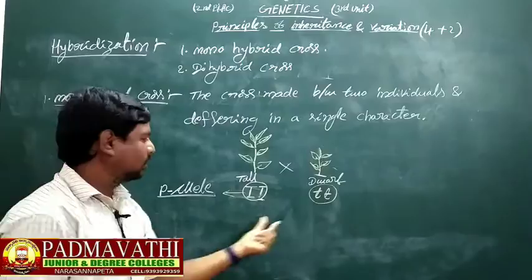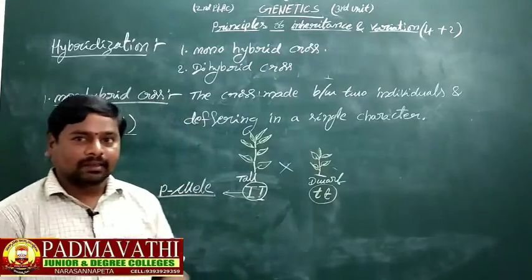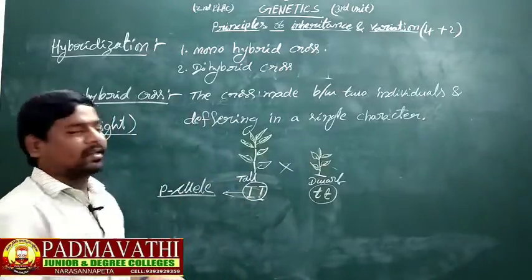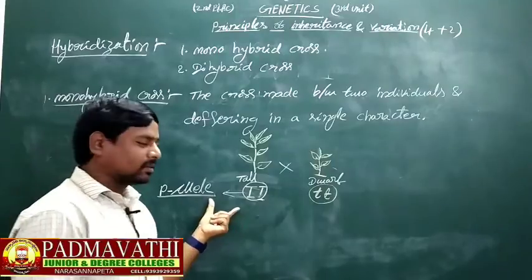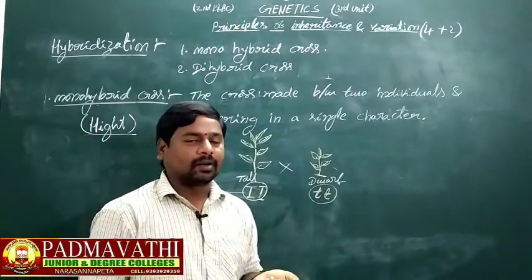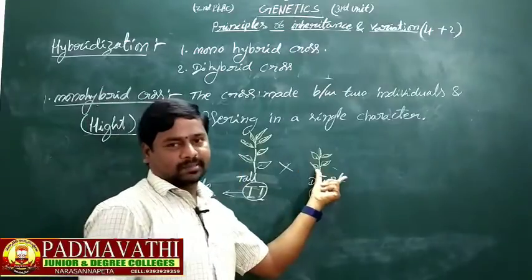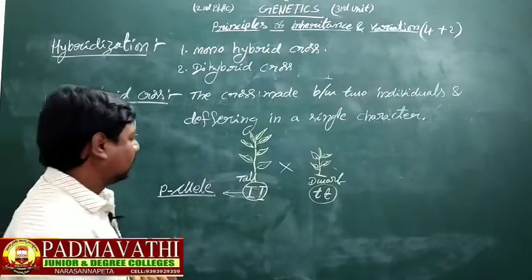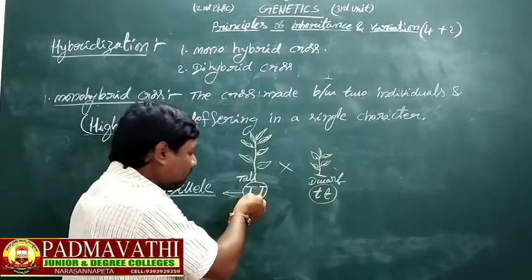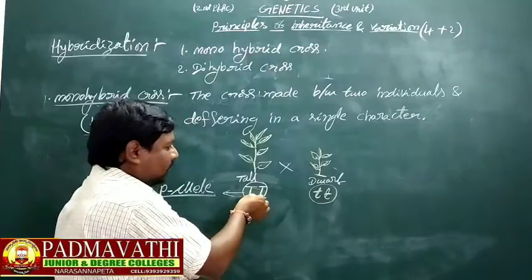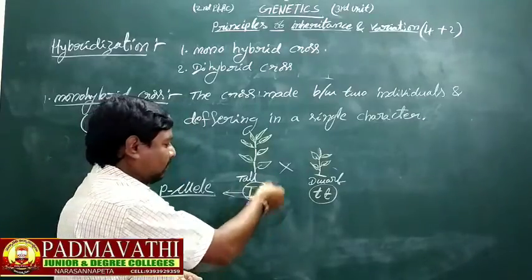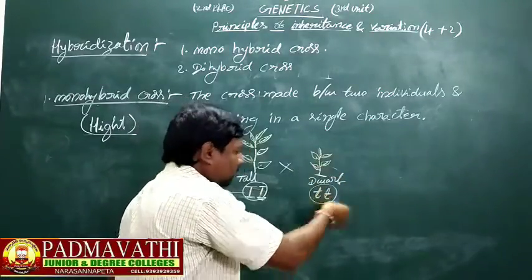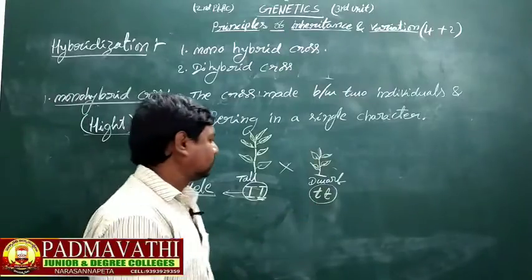What is meant by alleles? The factors which determine the characteristics in an individual are called alleles. Here the tall character is determined by big T and big T. These two are factors, or alleles. Here the dwarf character is determined by small t and small t.